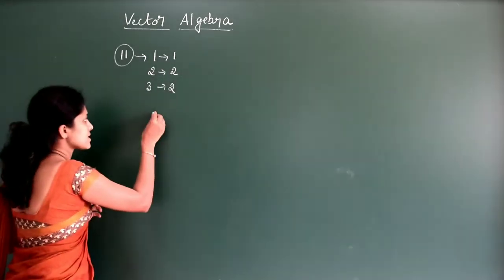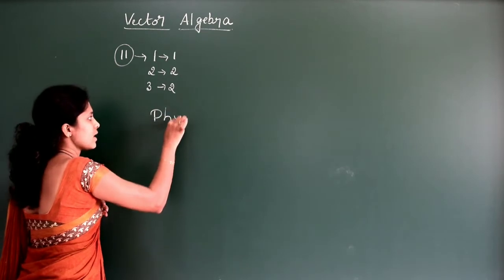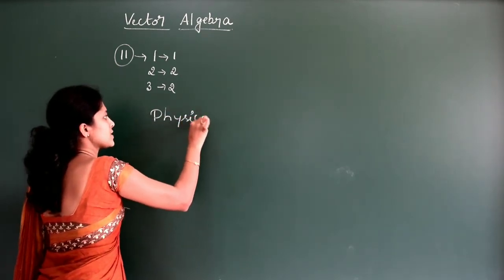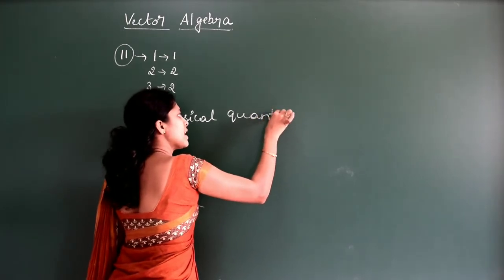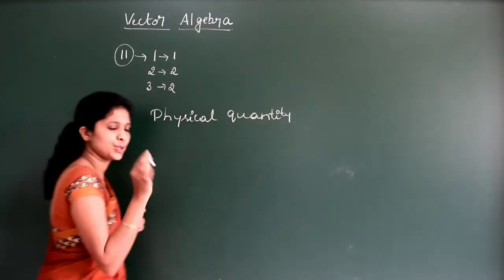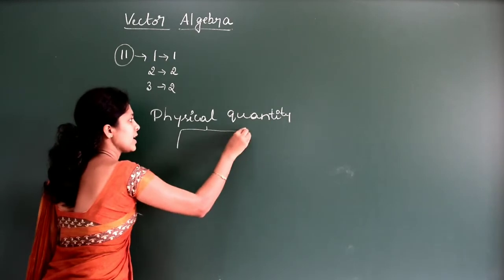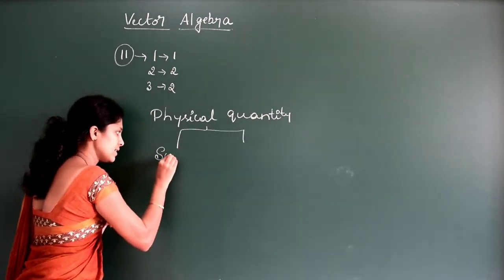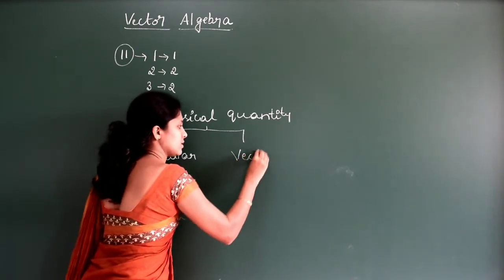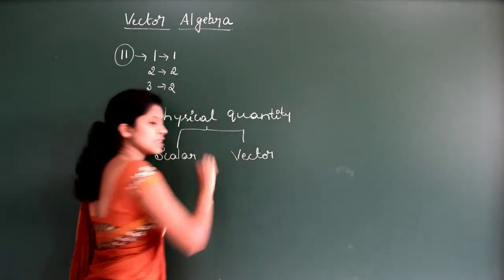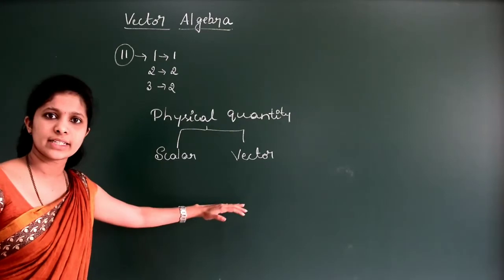See, if I consider physical quantities, okay, physical quantity can be divided into two parts, okay. One is the scalar, another one is vector. What is the difference between the scalar and vector?